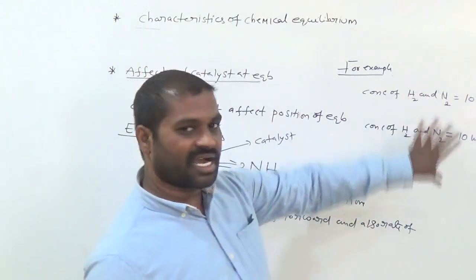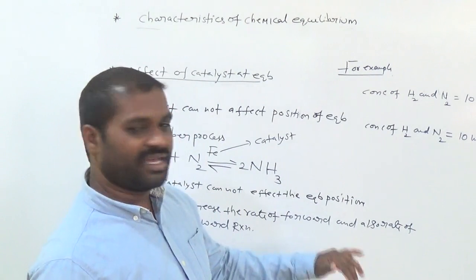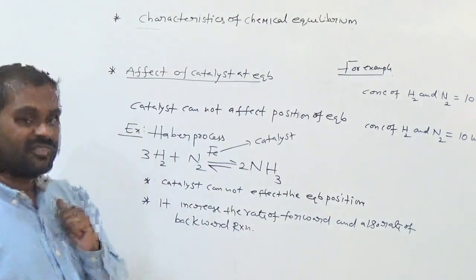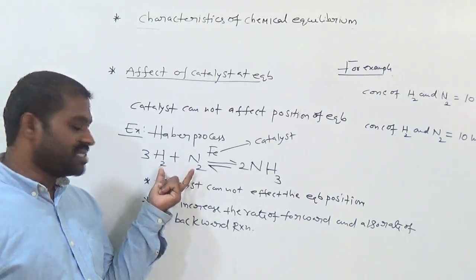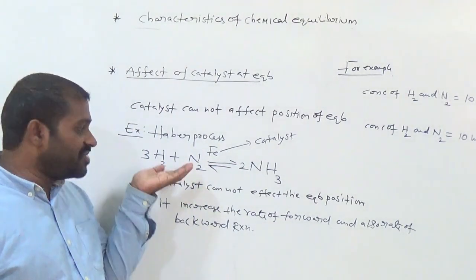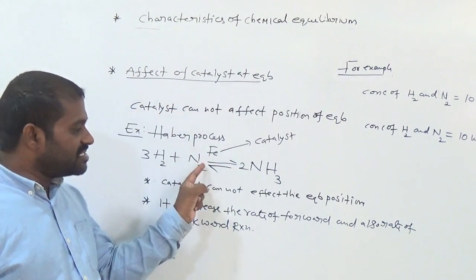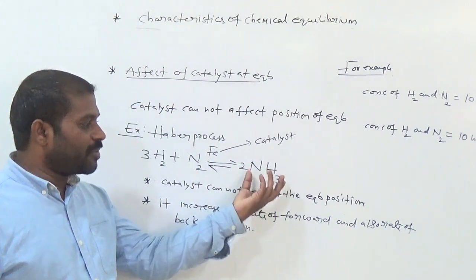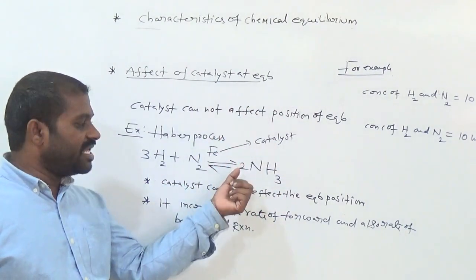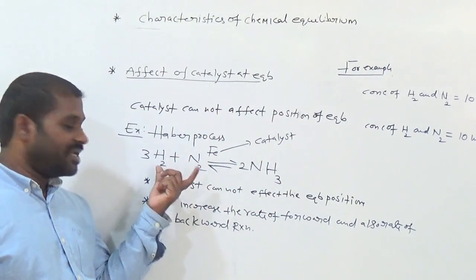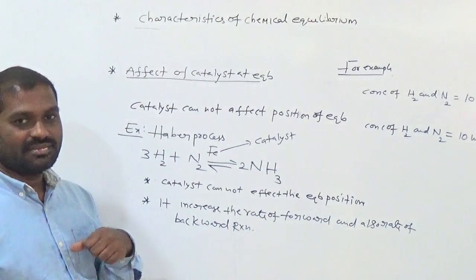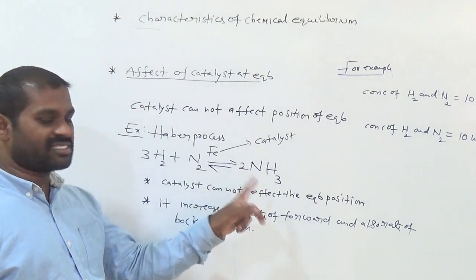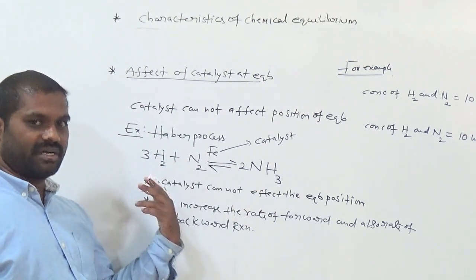Is there any change in the concentration? No. That's why catalyst cannot affect the equilibrium position. So why is it called like that? If the concentration of the reactant is high, the equilibrium shifts towards the product side. If the product concentration is high, then the equilibrium position shifts towards the reactant side. So if concentrations change either in reactants or products, the equilibrium moves forward or backward.